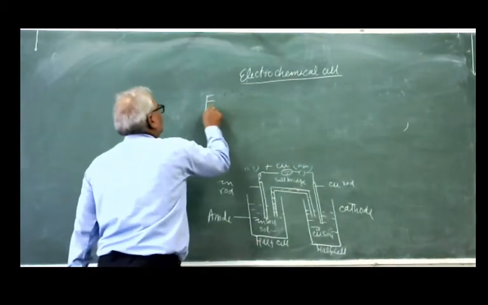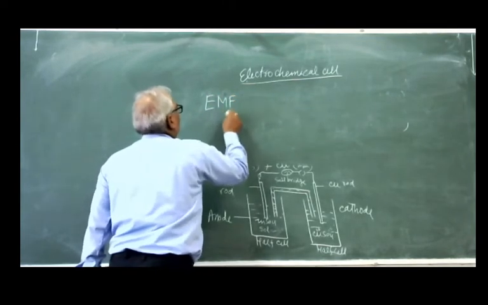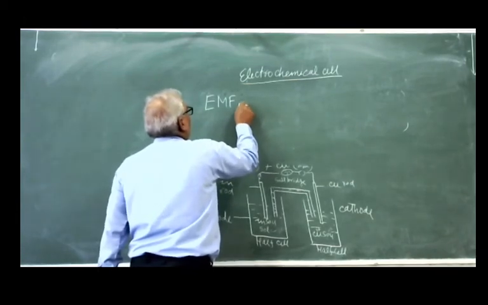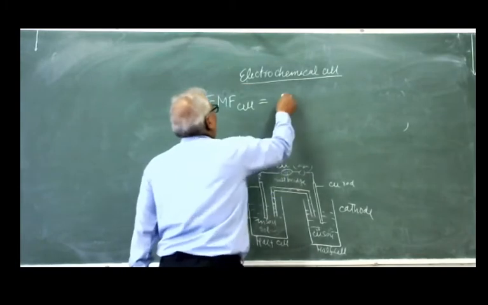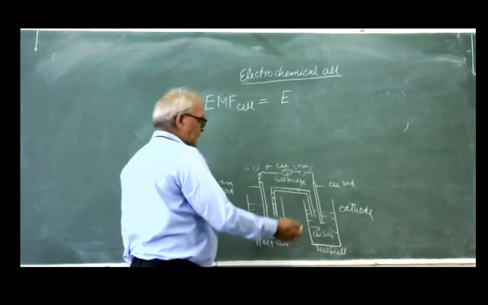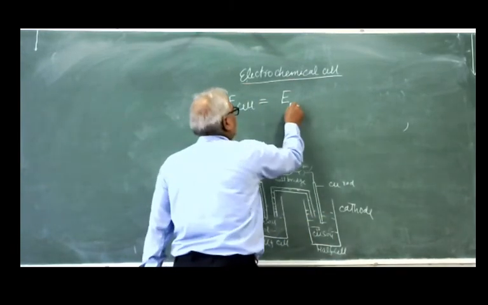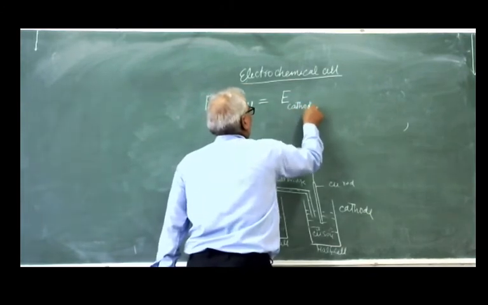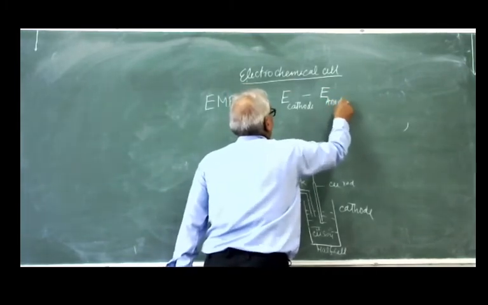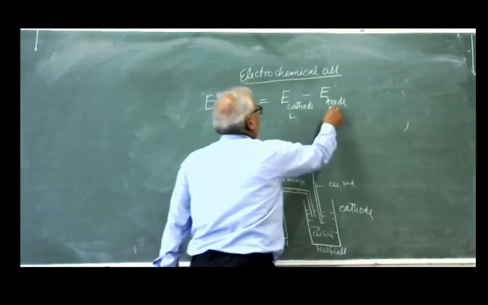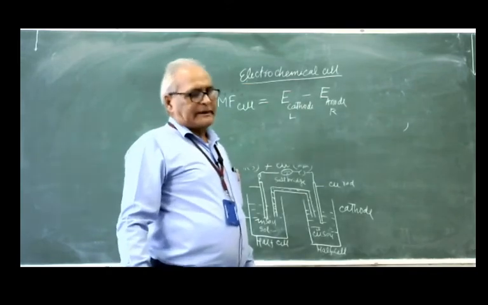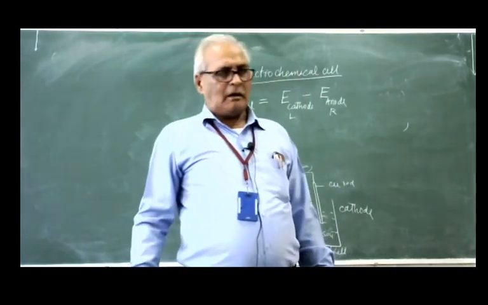The EMF of the cell is equal to the electrode potential of the right, here the cathode, minus the electrode potential of the anode. You can say this is the left and this is the right. You can remember in this way how to calculate the EMF of the cell.